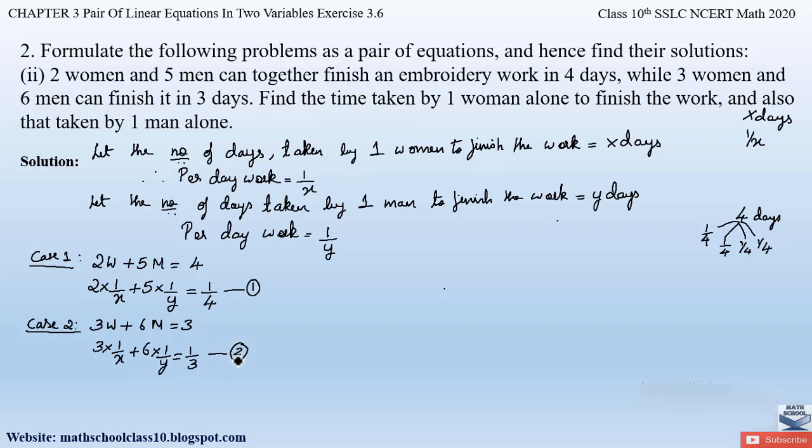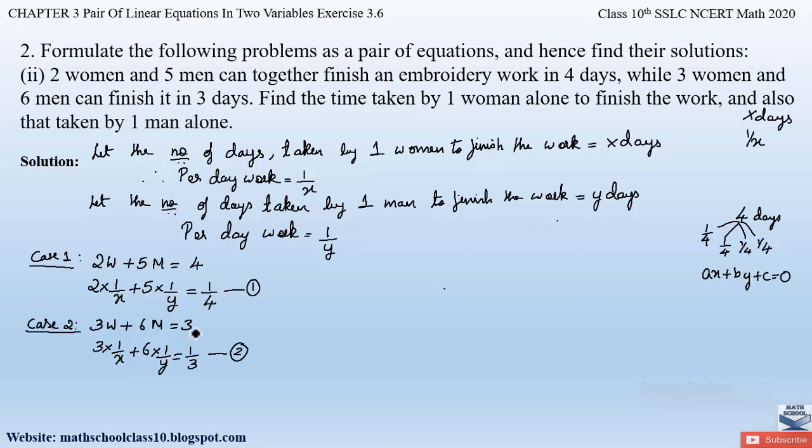So we have got two equations now. We have to solve these two equations and find the x and y values, which will give the time taken by one woman alone and by one man alone to finish the work. Here we notice that these two equations are not in the general form of linear equations, where the variables x and y are in the numerator. The general form of a linear equation is ax plus by plus c equal to 0, where the variables x and y are in the numerator. Here the variables are in the denominator.